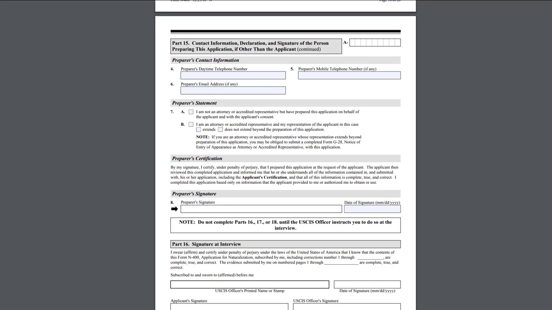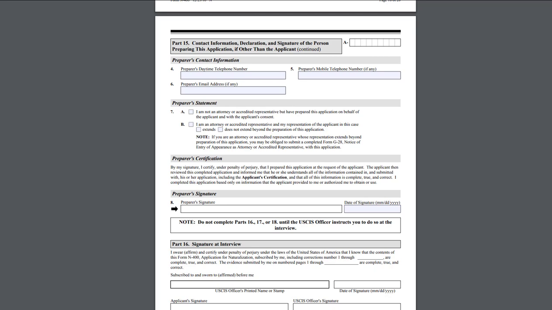So nothing crazy over there. Usually it takes about 6 months before they schedule you for the interview. And once you are scheduled for the interview, they schedule you at your local field office. It's not going to be the application support center. It's going to be the local field office for immigration.